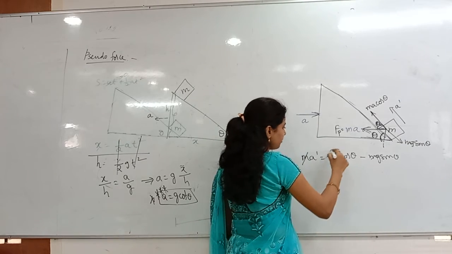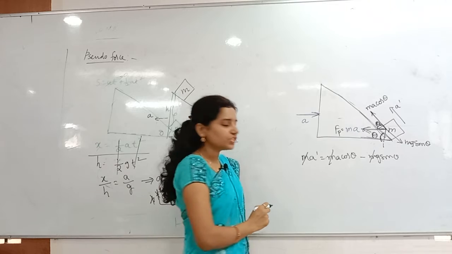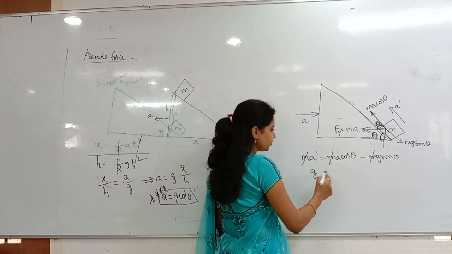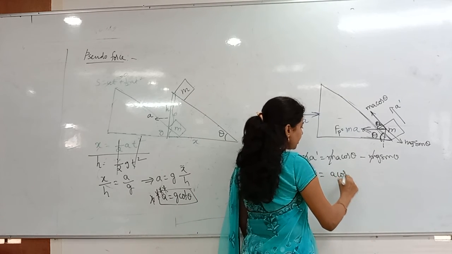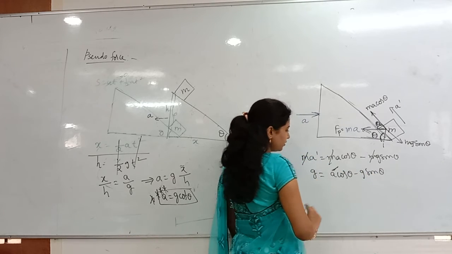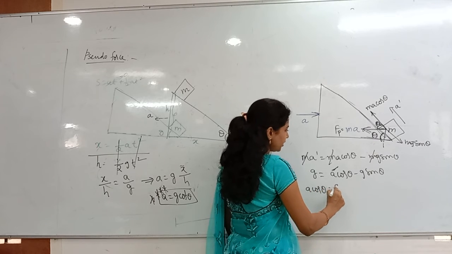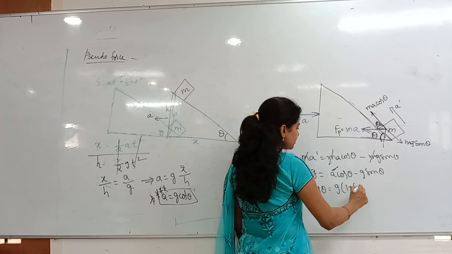Now I can cancel M on both sides, and then A dash equals how much they are saying? G. They are saying it as G, the acceleration due to gravity. G equals A cos theta minus G sin theta. You have to find out the A value, by the way. And then here A cos theta equals, I can write, G into 1 plus sin theta.